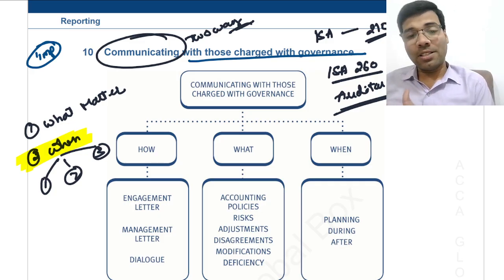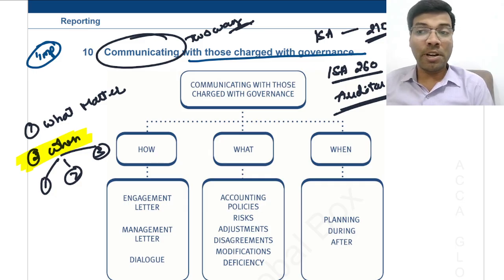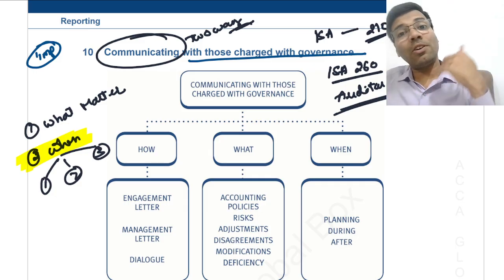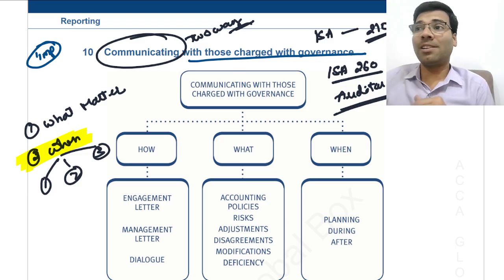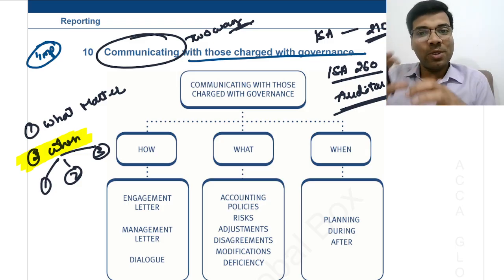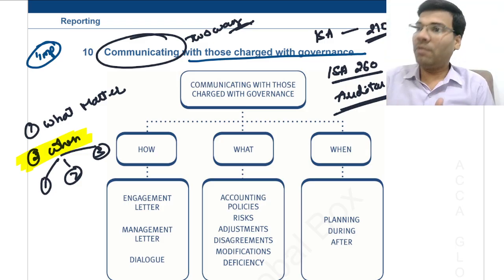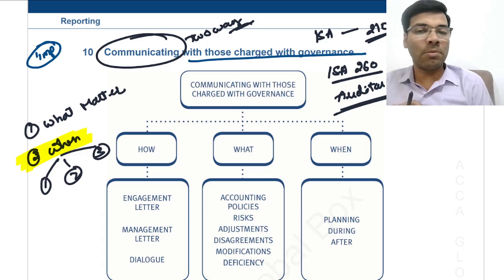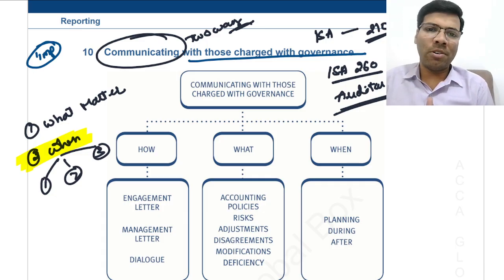And after that phase, planning will be done. So in the audit planning, definitely communication has to be made. Even before that, assessment of risk of material misstatement through understanding the entity and its environment. So assessment of the risk will also happen only with the information provided from the management, right? So these communications are made at the starting of the audit. In between the audit, what communications might be made?